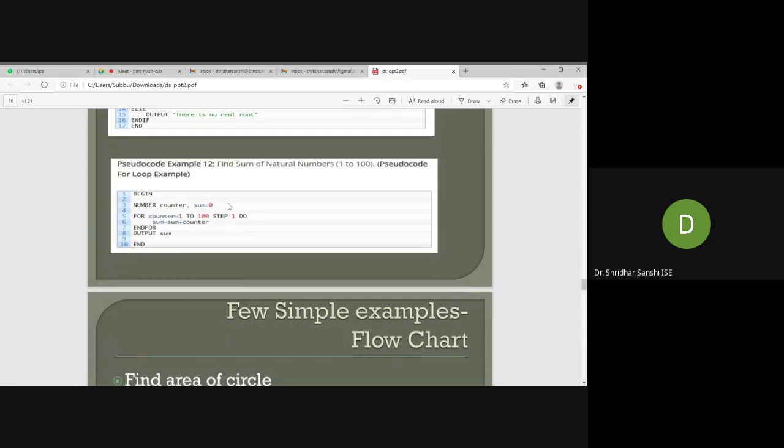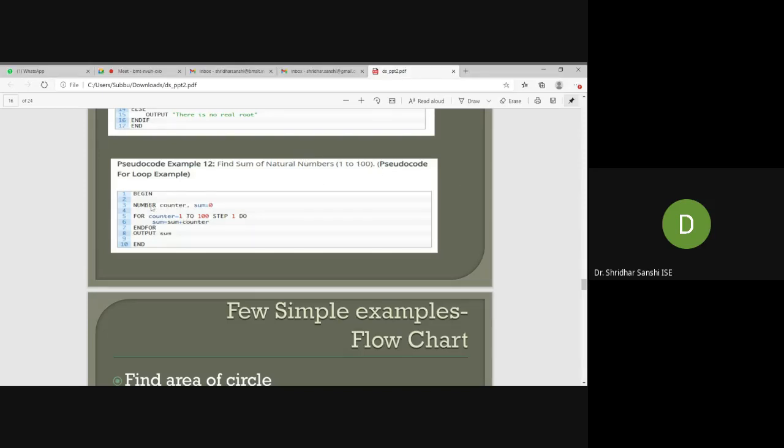Okay, so next is loop. So this is an example. Begin, so we'll start. What is the problem given here? Find the sum of natural numbers between 1 to 100. So we are initializing the sum equal to 0. Initially the sum is 0, and we have to start adding from 1 to 100. So we have to repeat the sum instruction.